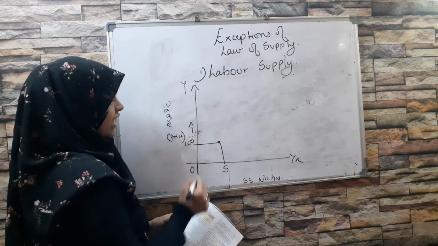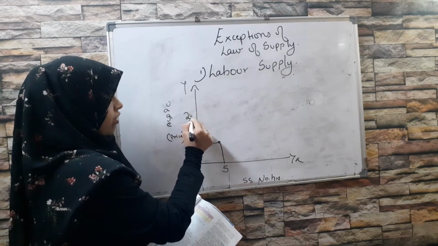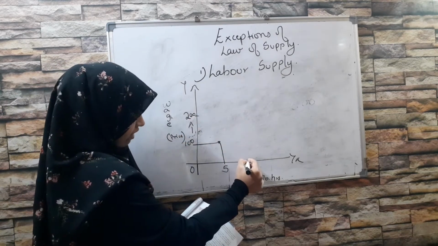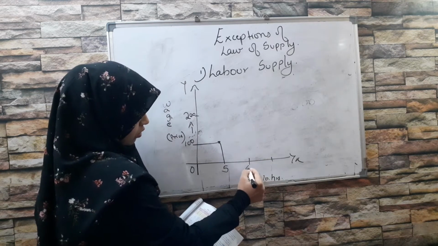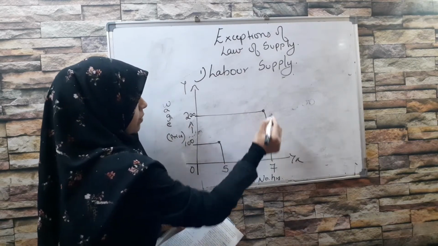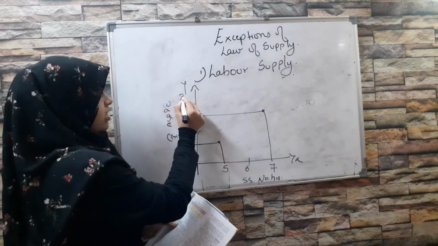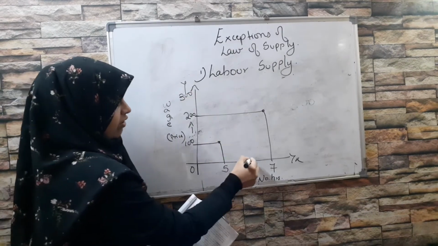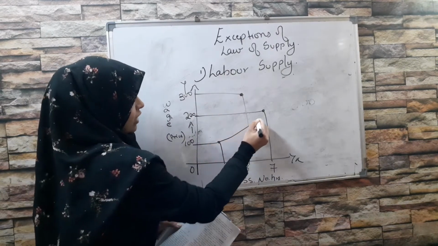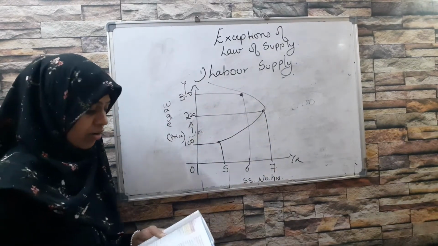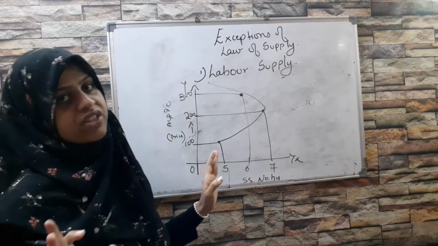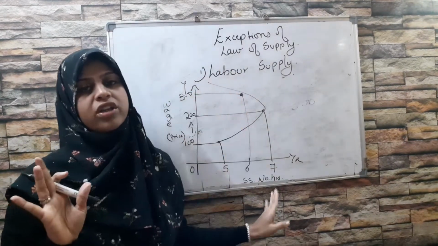When my wage rate increased, when it became 200, at that time I was working for 7 hours. This was my point of equilibrium. But when my wage rate increased further, it became 300. Now I will be working only for 6 hours. So this curve, which was actually moving this way, has now taken a back turn. He is not ready to work for 7 hours. He just wants to work for 6 hours and earn more than what he was earning before.